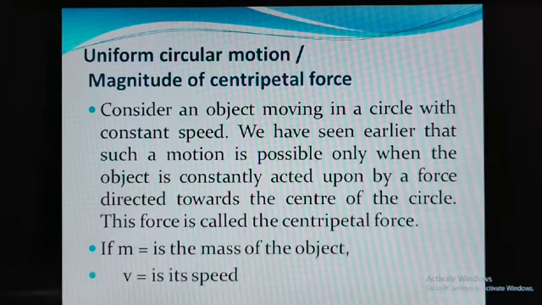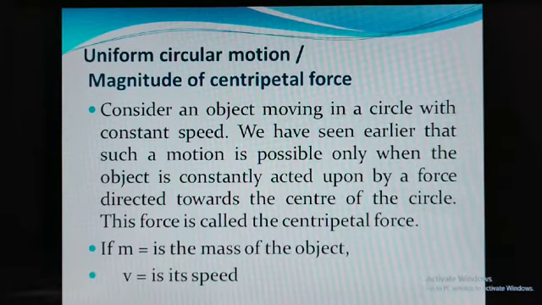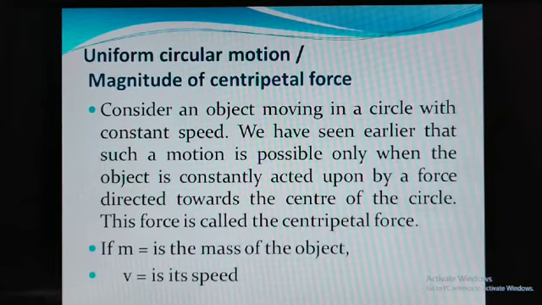So like that, the object is moving in a circle with constant speed. We have seen earlier that such motion is possible only when the object is constantly acted upon by a force directed toward the center of the circle.